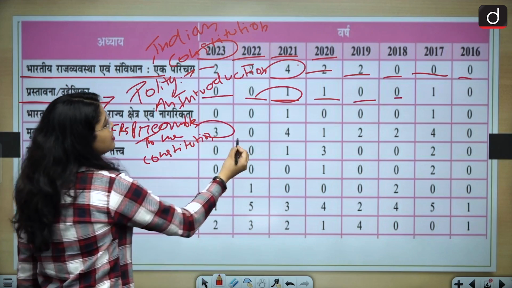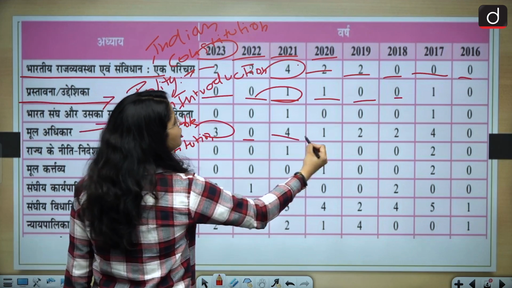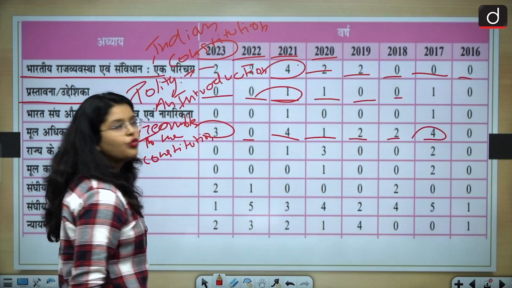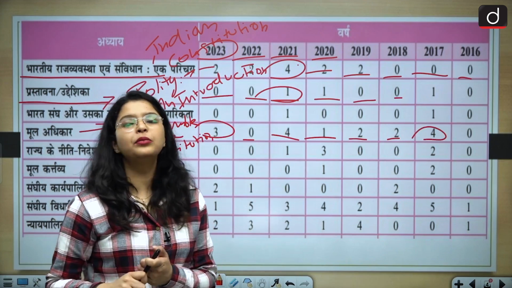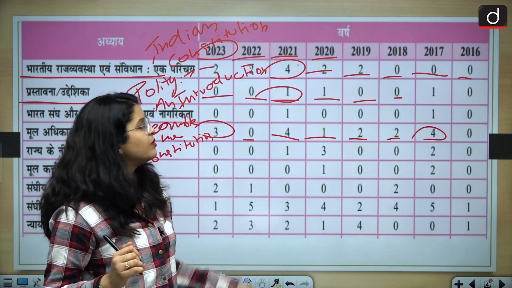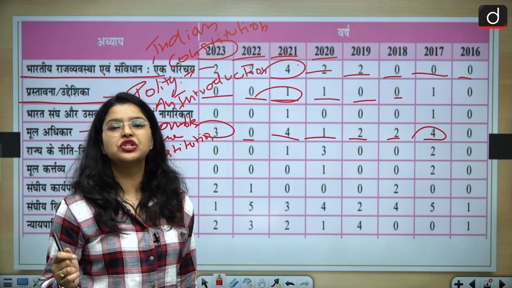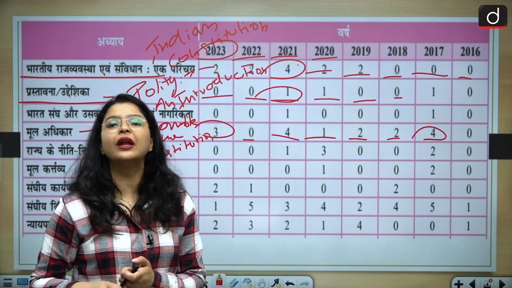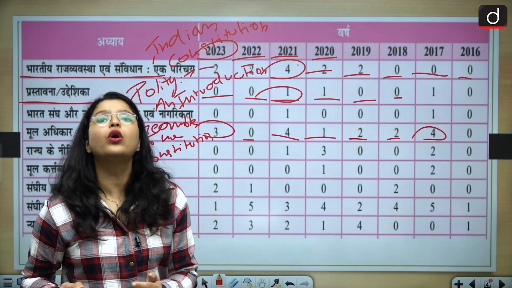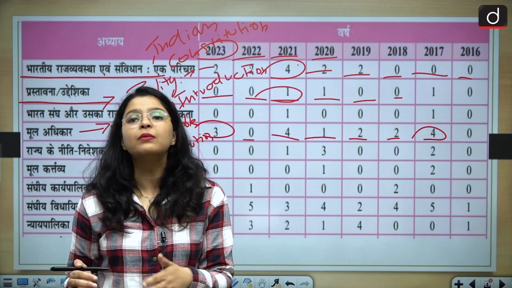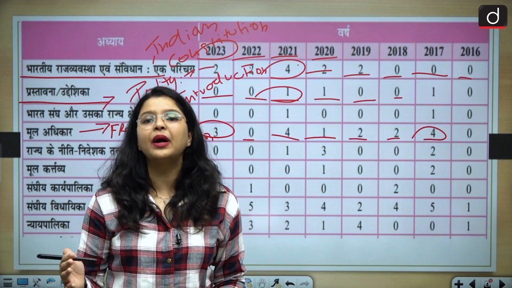So 3 questions, 0 question, 4 questions, 1 question, 2 questions, 2 questions, 4 questions. So what does the trend say? That a minimum of 2 questions could be asked from the topic of fundamental rights and maximum it can go up to 4 questions. So definitely this topic becomes very important for you because fundamental rights, again, it is in news. Whatever topic you are seeing of polity and governance in news, it becomes even more important for the upcoming examination.